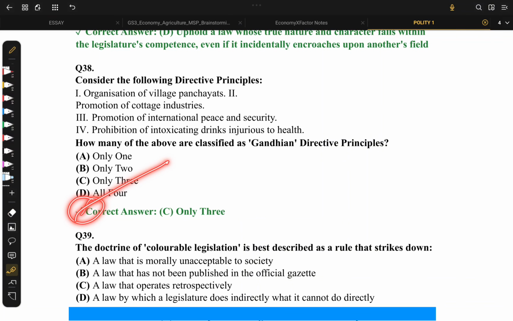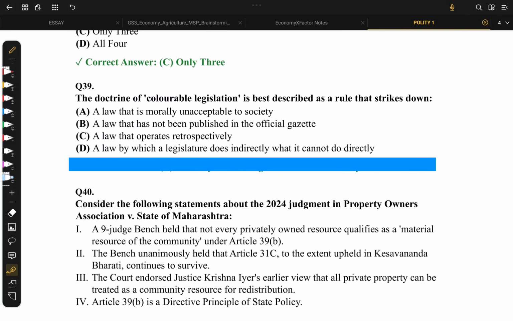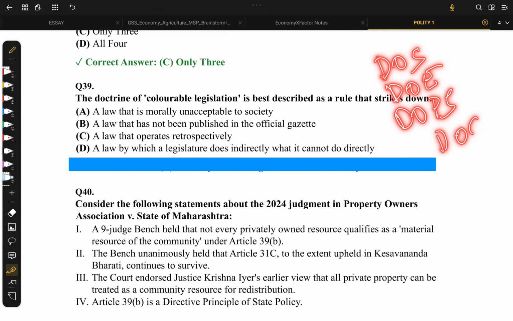Yes, that's right. Let's move on to question number 39. The doctrine of colorable legislation. See, in past 4 or 5 questions, we came across many doctrines. Doctrine of severability, doctrine of eclipse, doctrine of pith and substance, doctrine of colorable legislations.